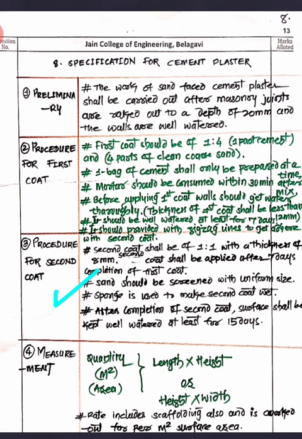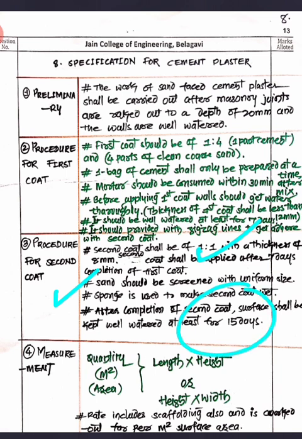See, the second coat should be of ratio 1 is to 1, one part of cement to one part of sand, and it should have a thickness of 8 mm, right? That is very important work there. Then sand should be screened before use, and you can use a sponge to water the face. Then after completion of the second coat, again you should make sure that you will be watering it for 15 days.